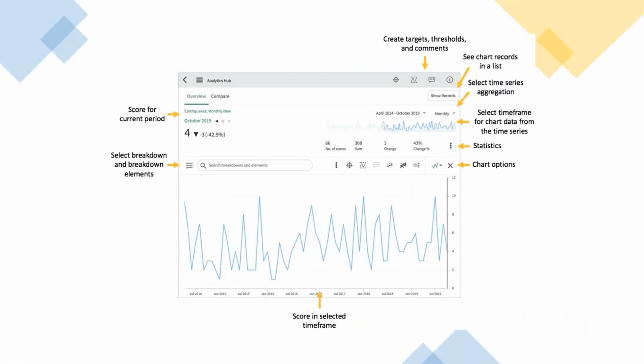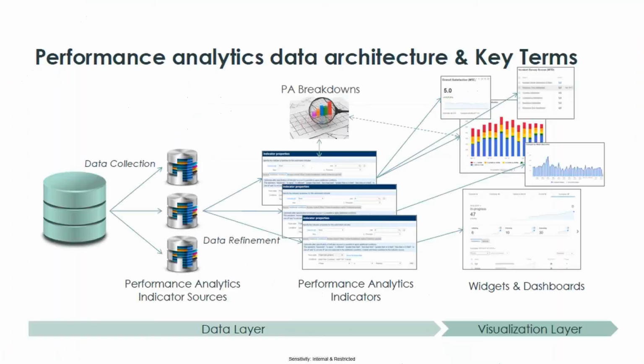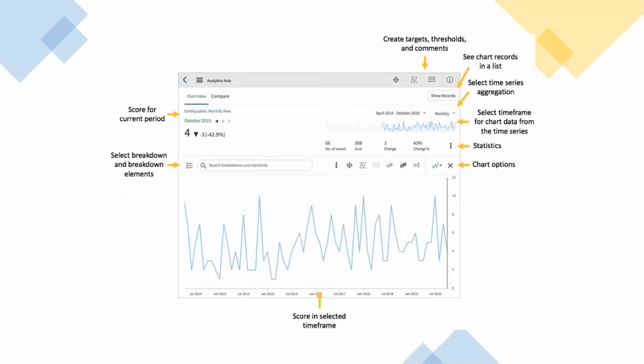Let me talk about this a little. This is the analytics hub, where you create indicator sources, everything, and just leave aside the widgets and dashboard for now. You're done till here with the performance analytics indicator. Now you should visualize it, using some of the visualizations, and you will be able to see that in the analytics hub. Before we create any widget or dashboard, we first view it in the analytics hub.